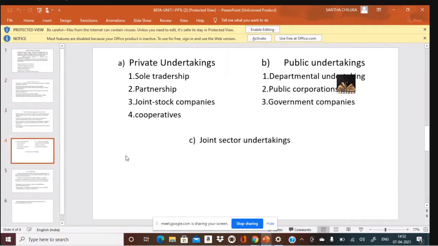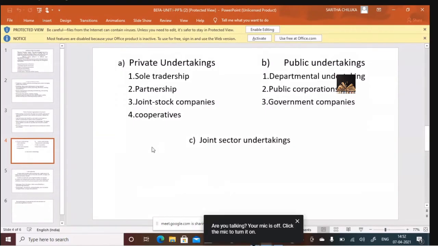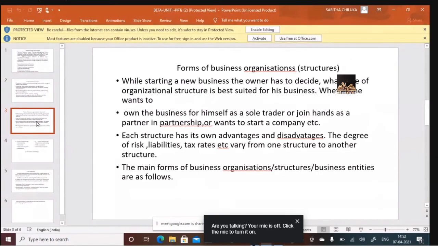So in the next class, we will go into detail. What do you mean by sole trader? What do you mean by partnership firm? What do you mean by joint stock company? What are its features? And what are the top companies in this form of business?